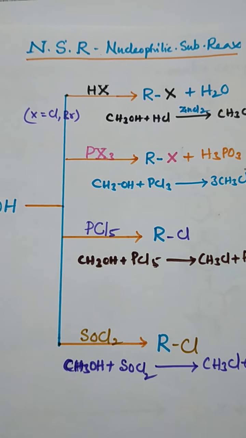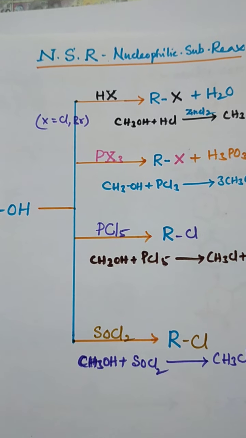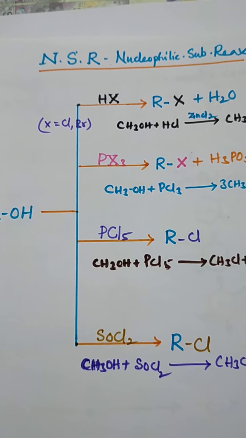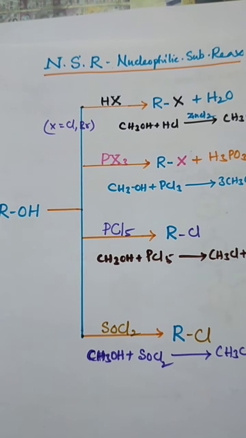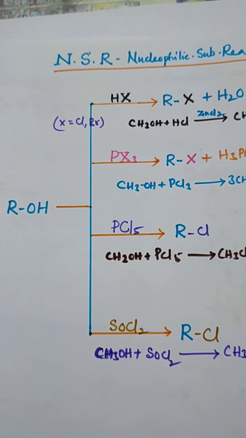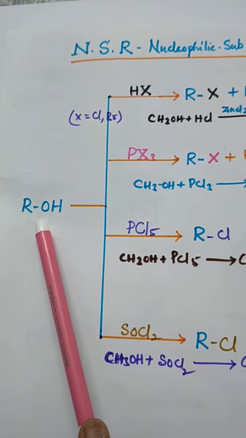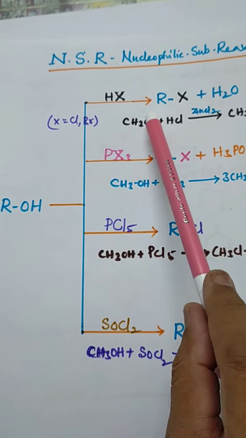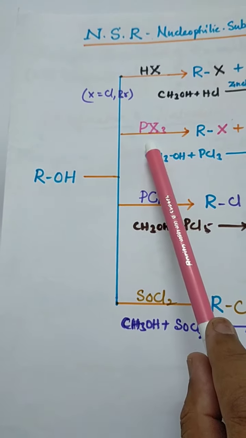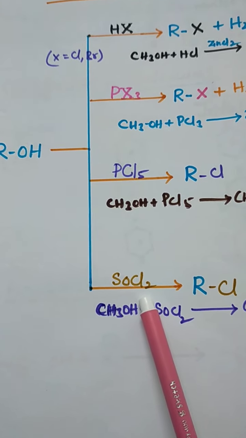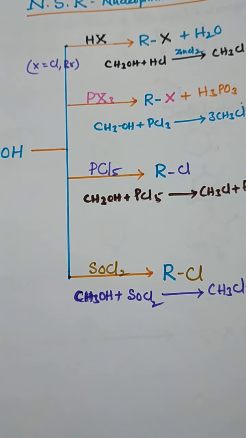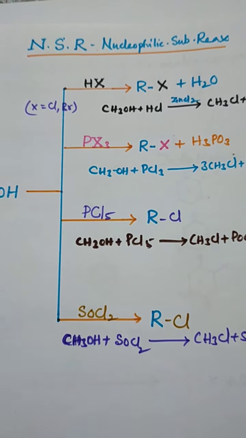Welcome again, dear students. In the last class, we covered alcohols and the preparation of haloalkanes. Haloalkanes are prepared from alcohols through different reactions: hydrogen halides, phosphorus pentahalides, phosphorus trichloride and thionyl chloride. The next topic is the physical properties of haloalkanes.